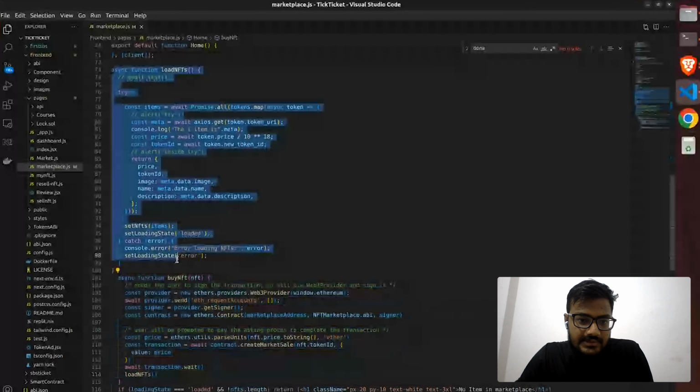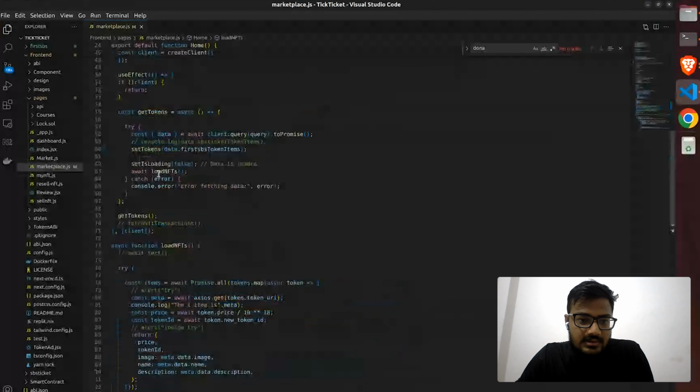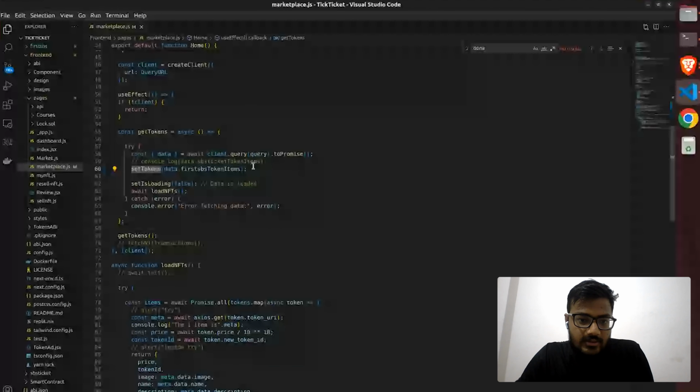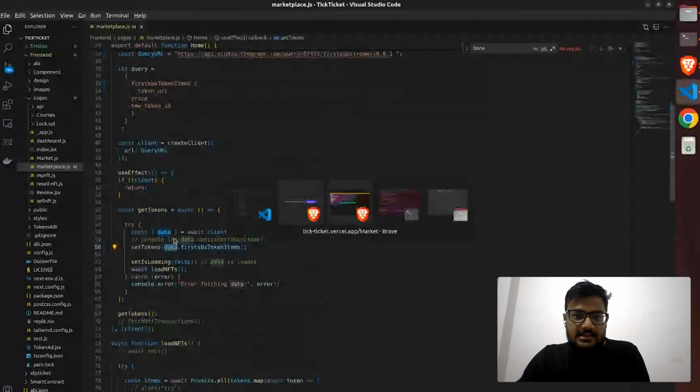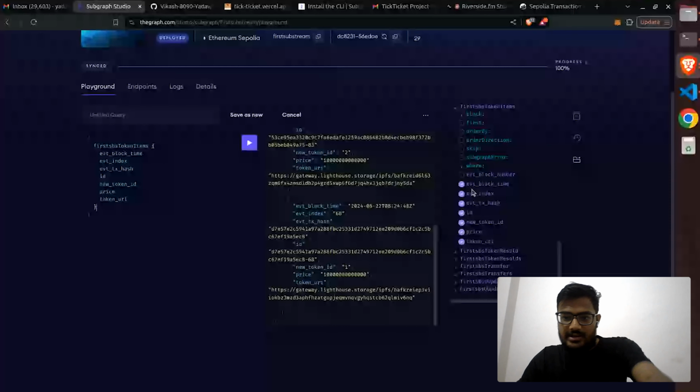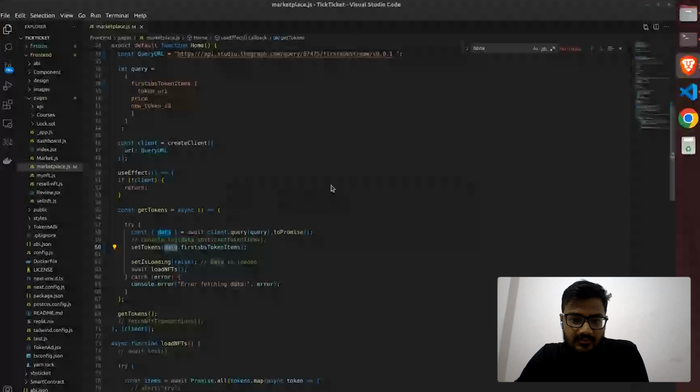And here we are working with the subgraph, with this set tokens. With the help of this, I'm binding this data dot first. Data is basically the bunch of data, all the query. So I am fetching the first token item created from the data only.